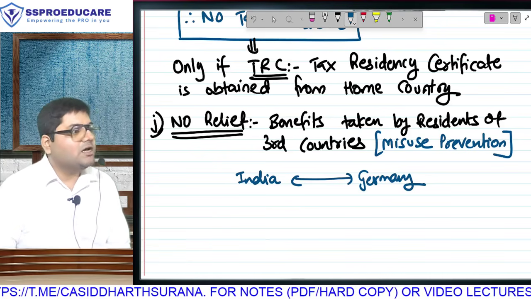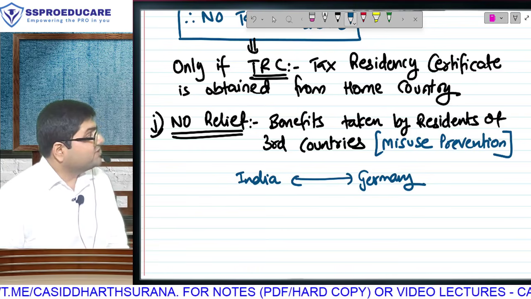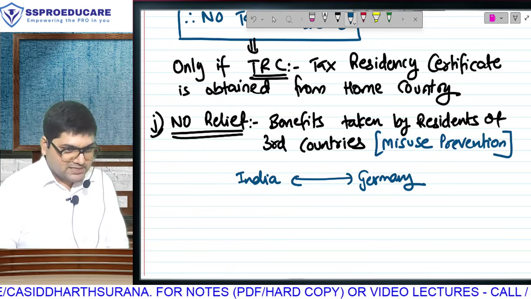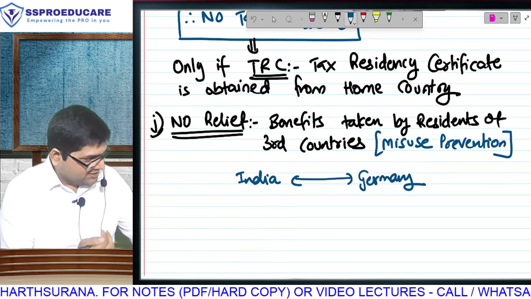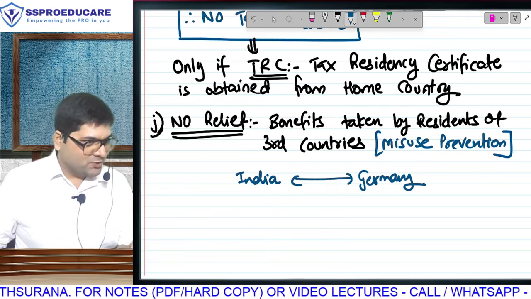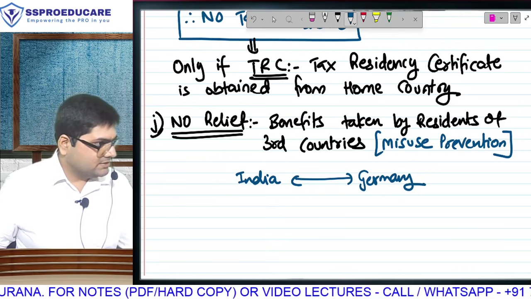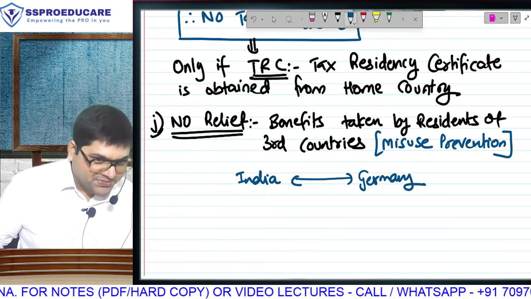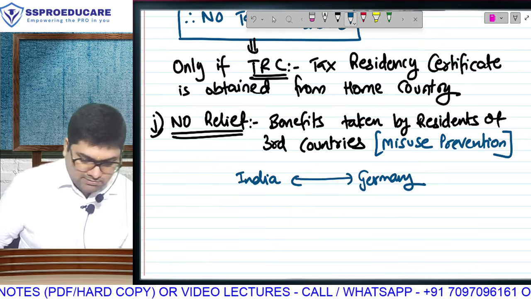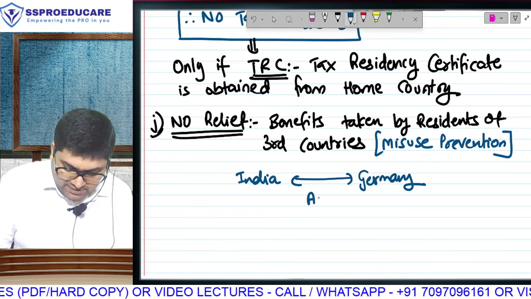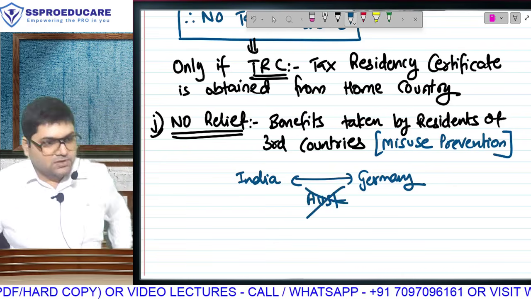We will not allow the benefit where residents of third countries are doing misuse, treaty abuse, treaty shopping. This 200 rupees per month is the shopping charge. For 200 rupees per month of shopping charges, you try to become eligible for the India Germany treaty. The benefit of the India Germany treaty will not go to Australians.